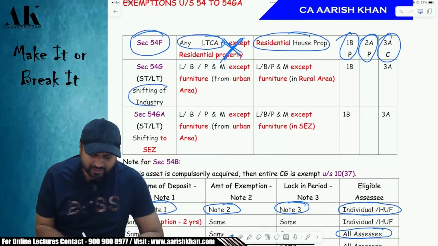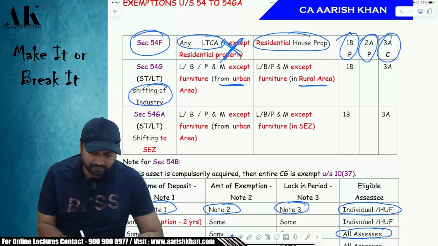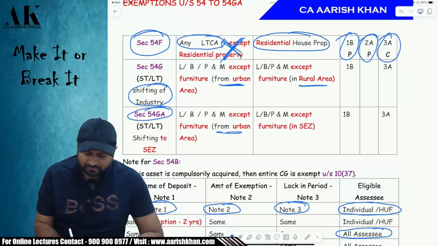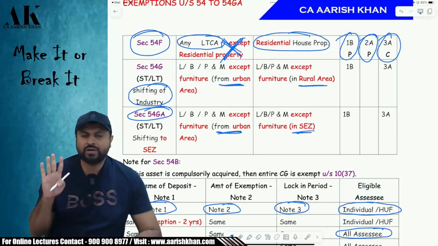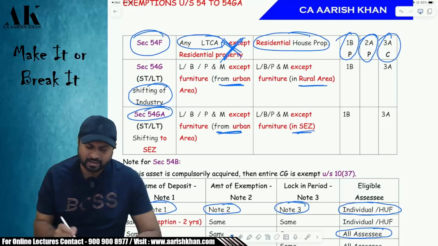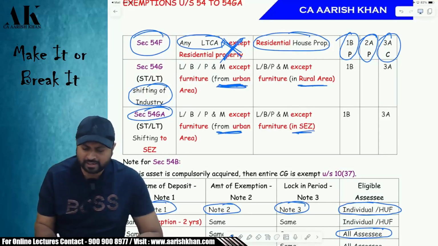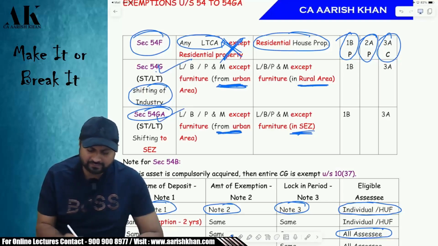Next one, 54G. In 54G, you are shifting your industry from urban area to rural area. And in 54GA, you are shifting your industry from urban area to SEZ. This is the only difference between both of them. Rest all are the same. So if you are shifting your industry from urban area to rural area, 54G will apply. From urban area to SEZ, 54GA will apply.